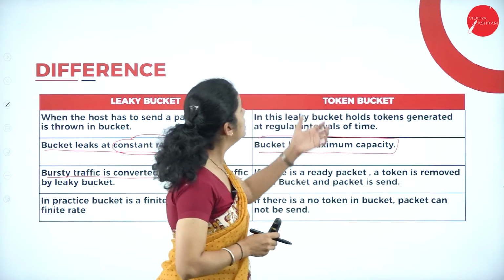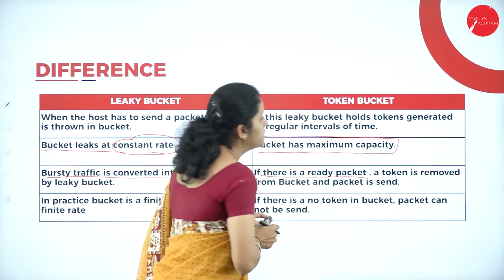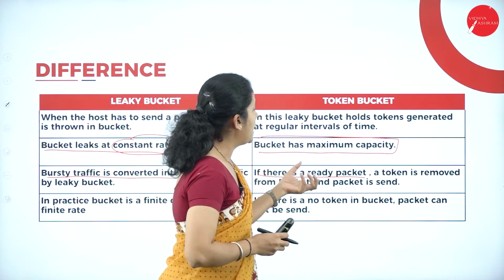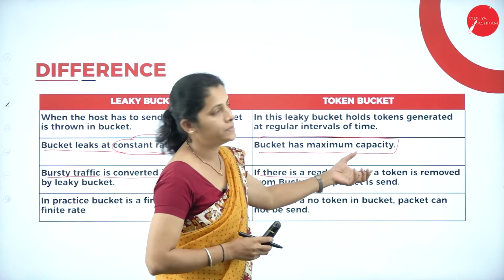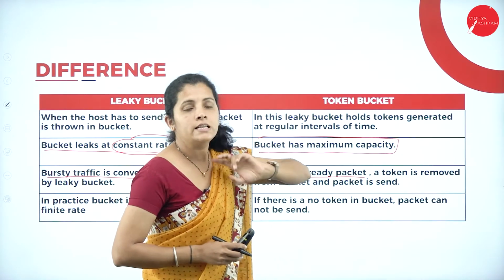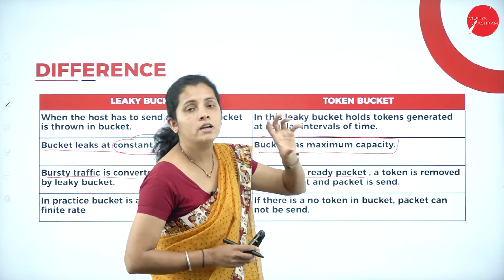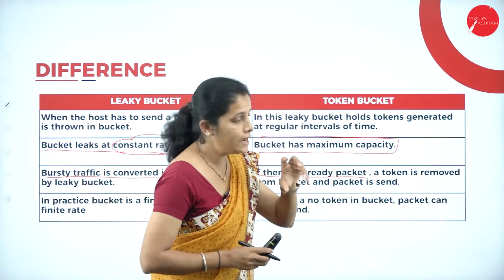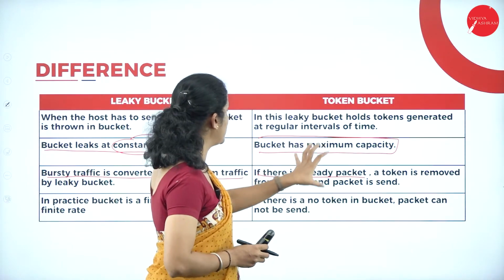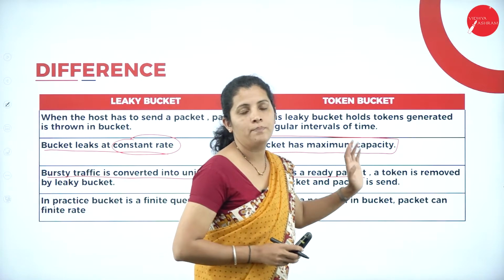Whereas in token bucket, if there is a ready packet, a token is removed from the bucket and the packet is sent. That means it is mainly designed to handle or transfer bursty data.